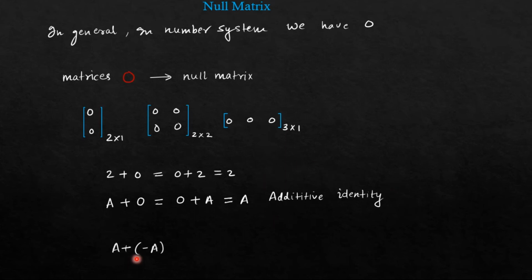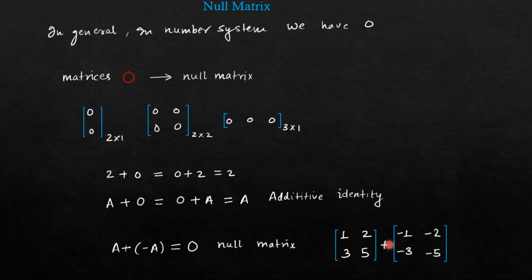Similarly, A plus negative of A is equal to null matrix. This is not 0, this is a null matrix of same order as that of A. What I mean to say is, let us say we have a matrix 1 2 3 5 of order 2 cross 2. If you add negative of this, that is, if you take negative, you will get minus 1, minus 2, minus 3, minus 5. If you add, you will get null matrix of same order, 0 0 0 0.